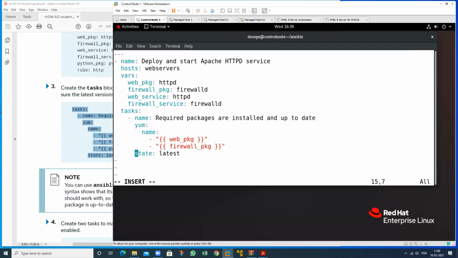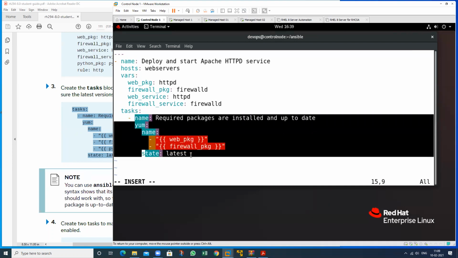So just state. This is the name of the module. So these are the names. web_package means this particular package. pkg_firewall_pkg means this particular package. So install these packages first. So this is my first task.